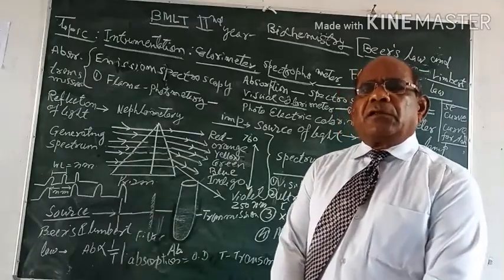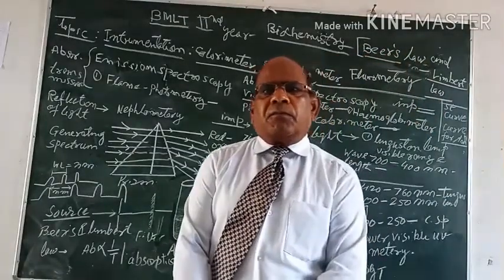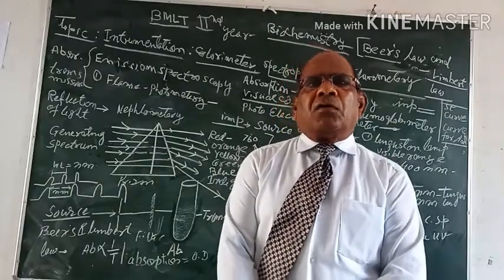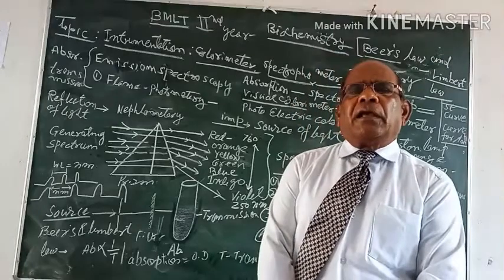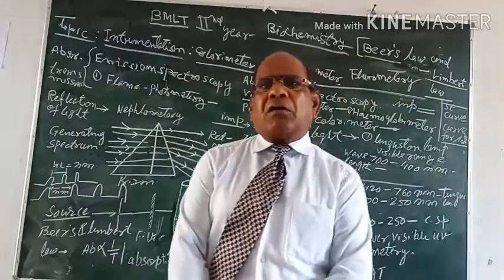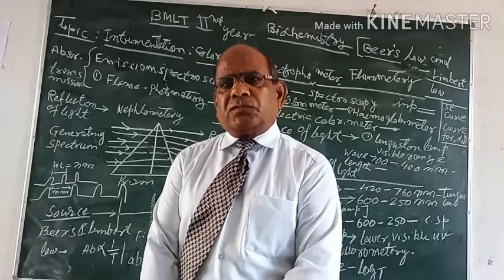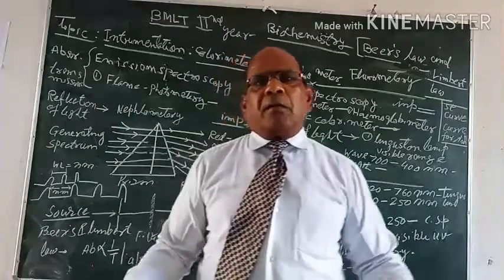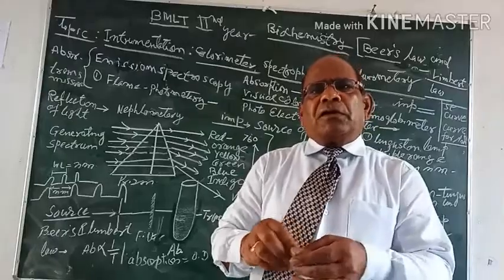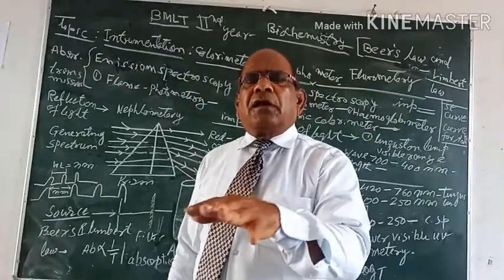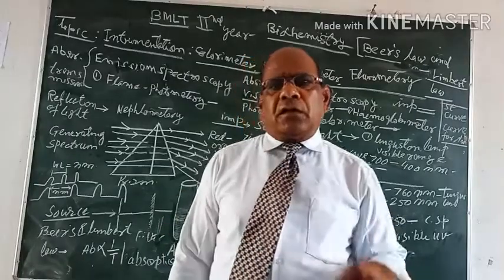According to Beer's law, Beer's law follows under the condition when the amount of radiant energy of light is strongly absorbed in the solution. Any spectra may pass through the solution, but if there is no maximum absorption, it will not follow Beer's law.